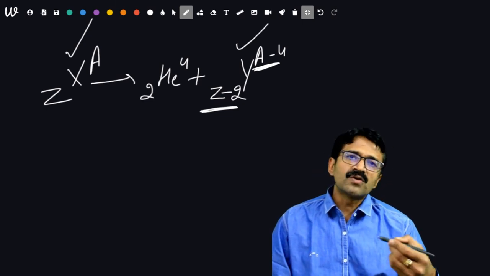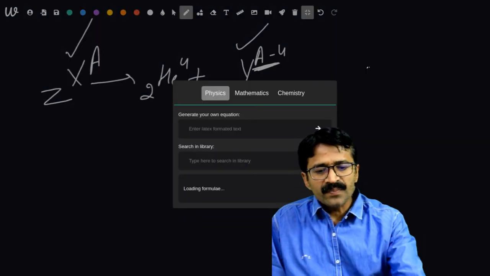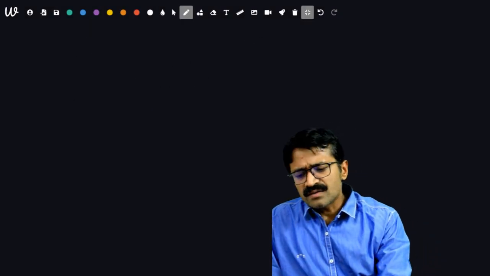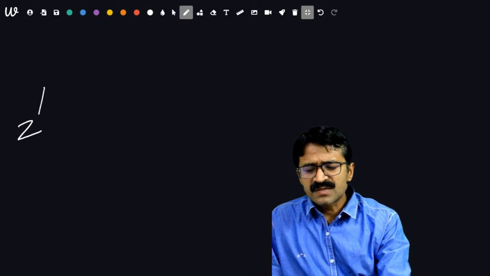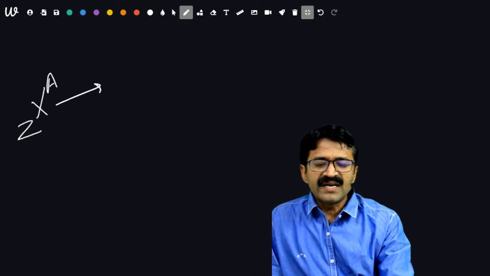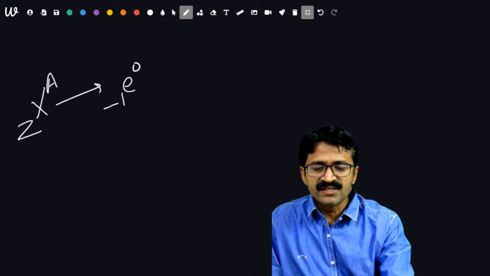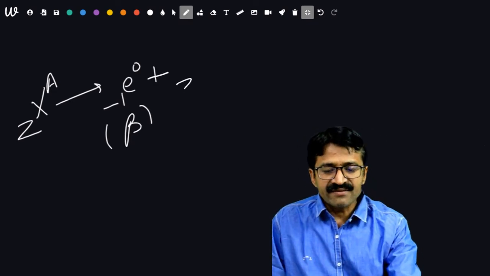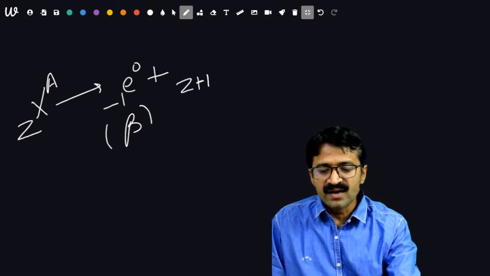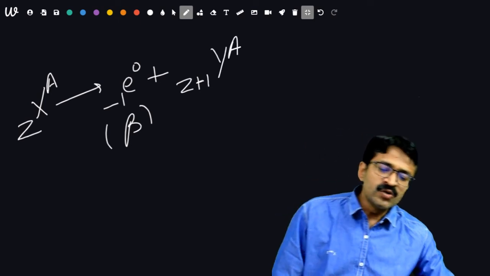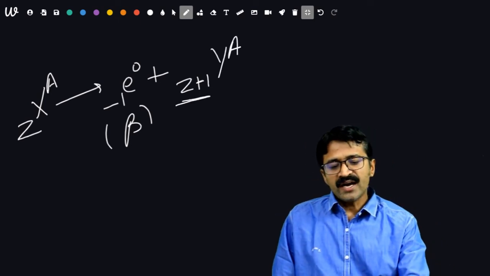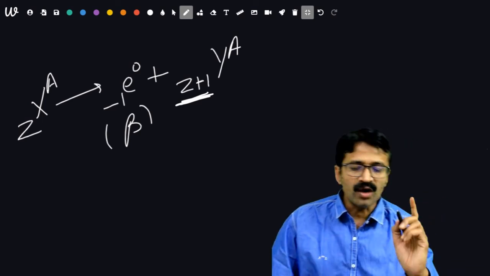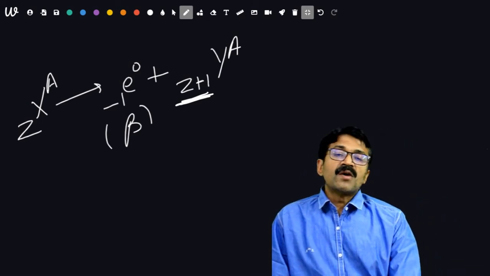Now we discuss beta decay. In the case of beta decay, it is observed that when we have a particular substance ZXA, through which a beta particle, that is -1e0, decays, then a new element will be emitted, and that will be Z+1YA. This new element formed will have an atomic number more than the previous one, but the mass number will not change at all. Now, what about the spectrum?